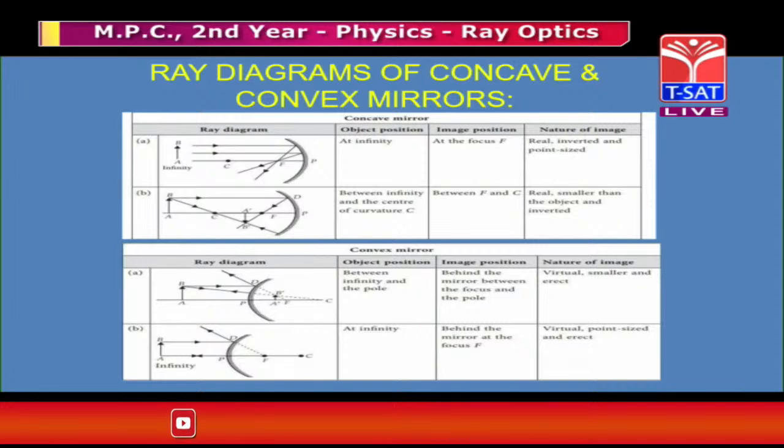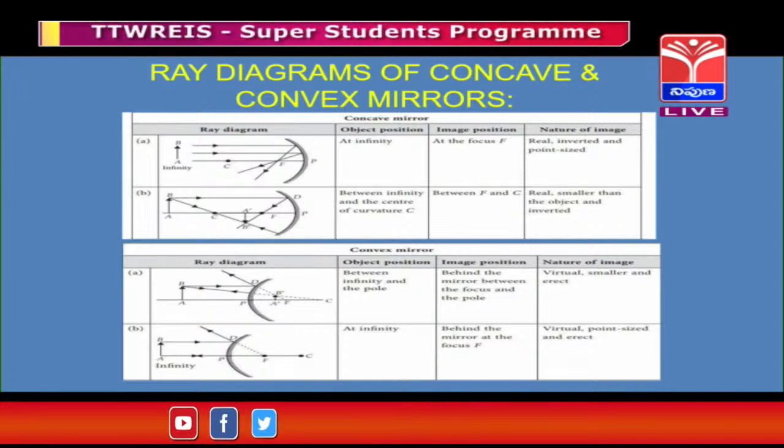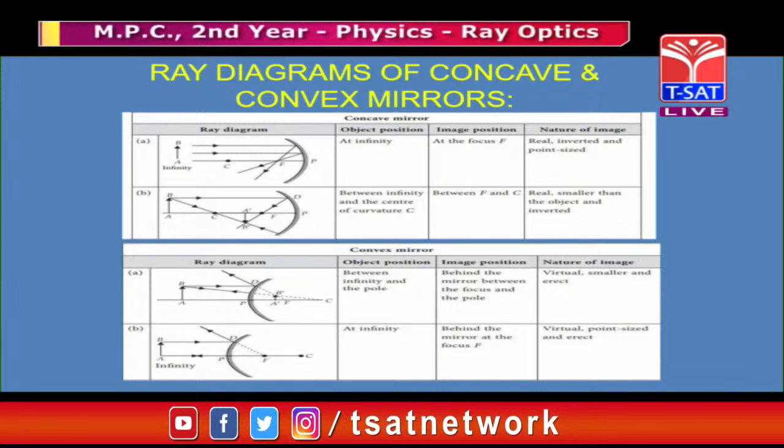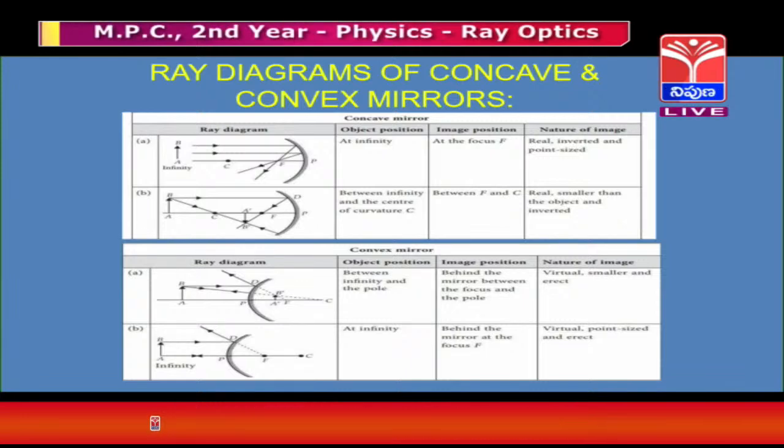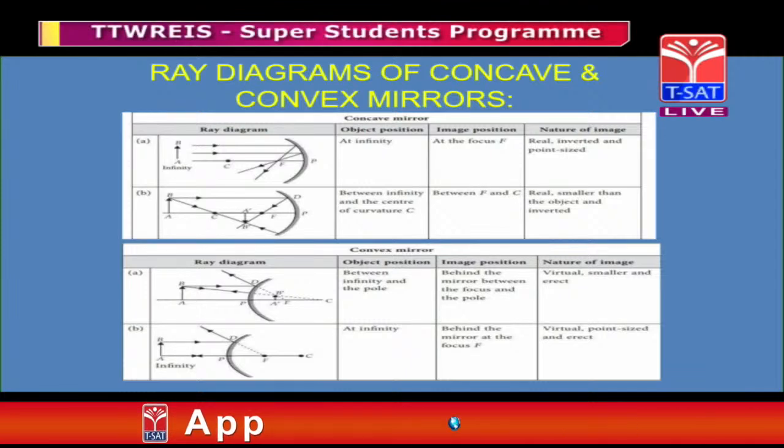We conclude that also. Now there is image formation by concave mirrors, and the ray diagrams of concave and convex mirrors. There are 6 cases for mirrors. If the object is placed at different places, definitely the image will be formed at different places.